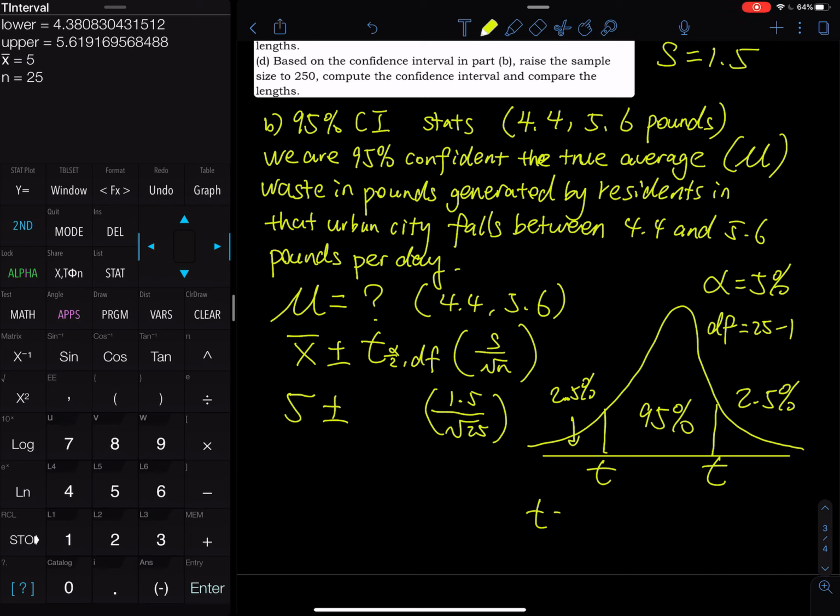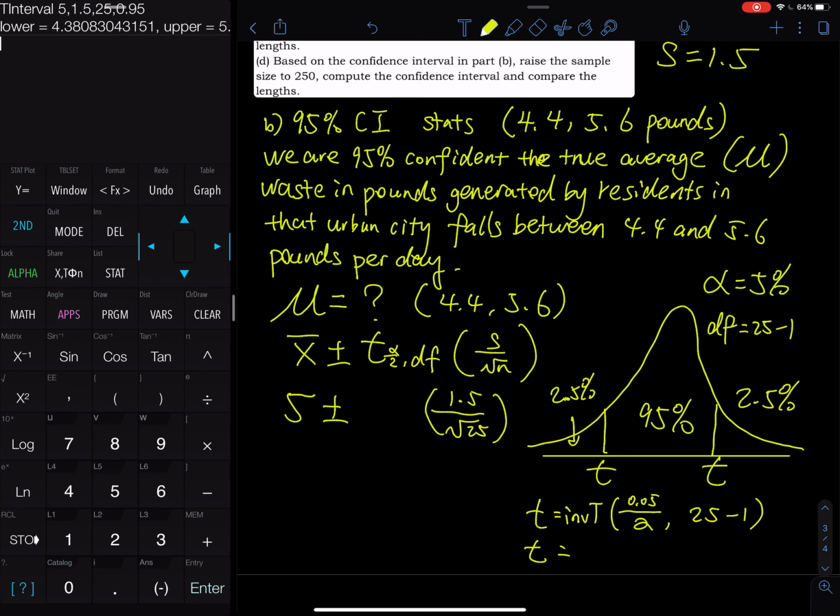So to find the T, you have to do inverse T, and then you do half alpha, 5% divided by 2, and the degree of freedom is 25 minus 1. And then you do this in your calculator.